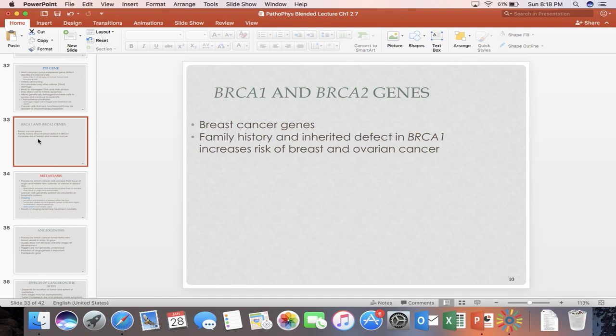There are also other genes in our body. There are many, and one of the most common or most recognizable are BRCA1 and BRCA2, and these two genes are associated with breast cancer. So if a person has this in their family history, and it could be inherited, when there's a defect in the BRCA1, it increases their risk of breast cancer and also ovarian cancer.